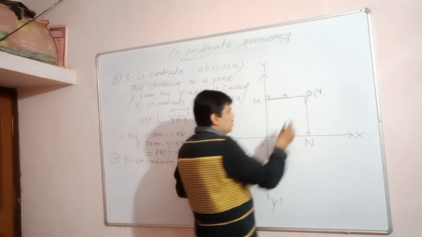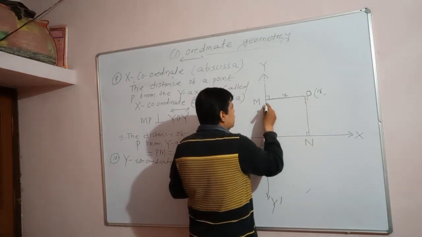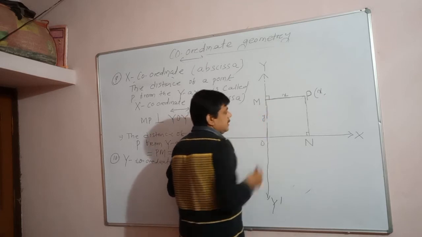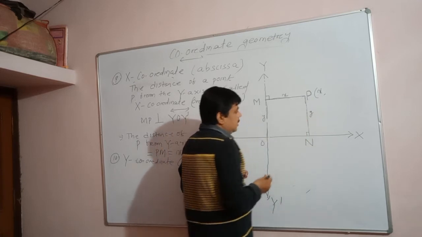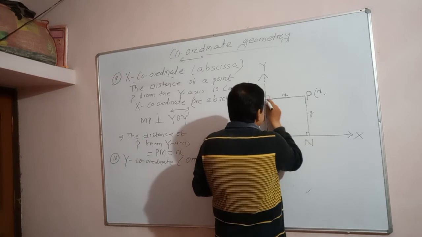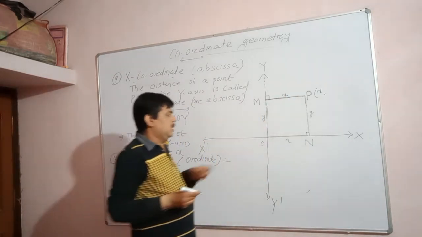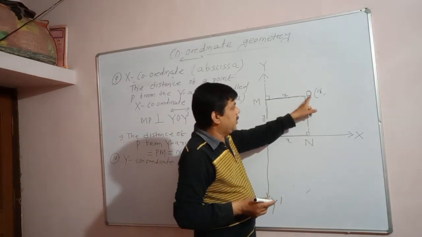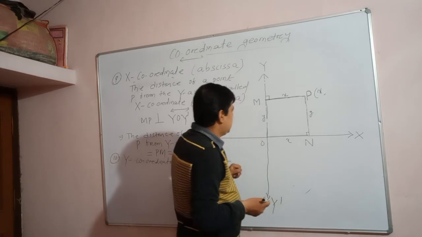So this line, you will see this value is what? Y or not? Y will indicate. Similarly, this value will be y. Another thing also: ON is equal to x, and this value is also equal to x. You see, an interesting thing. We are taking any point in the plane, in the coordinate plane. Then what happens?